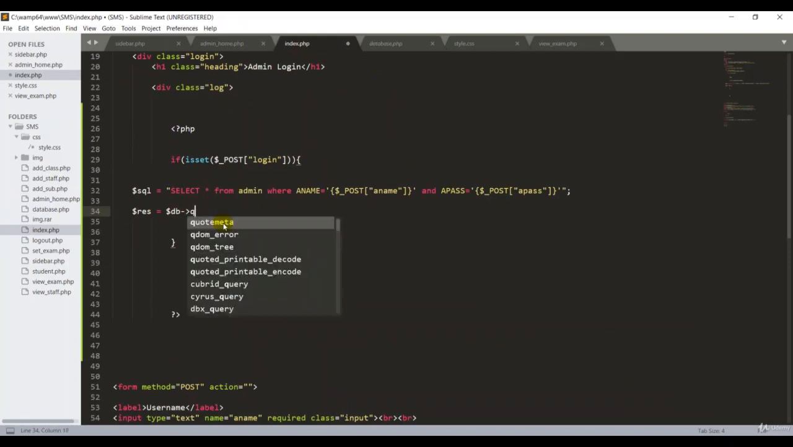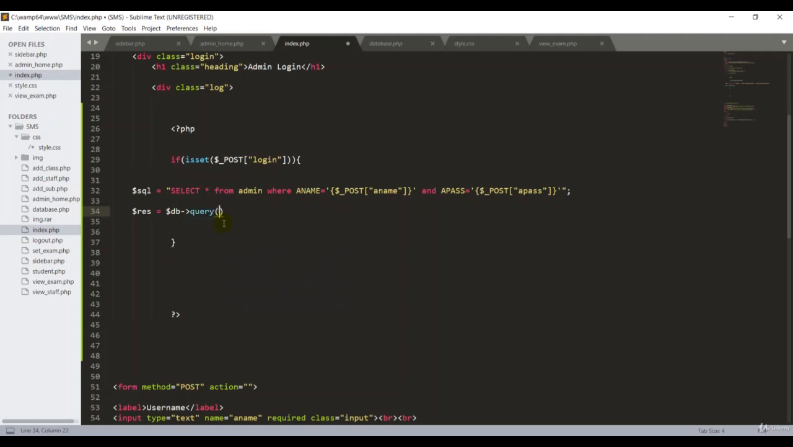Then you have to write the query. This is the keyword for MySQL. Then you have to type the SQL. SQL is important, right? Semicolon. After we put this query, we have to check whether we have records or not in our database. That's very important. If they have no record, the system rejects you.